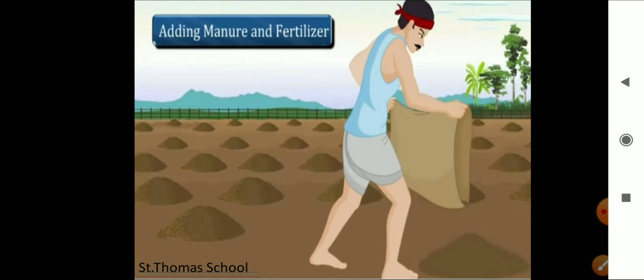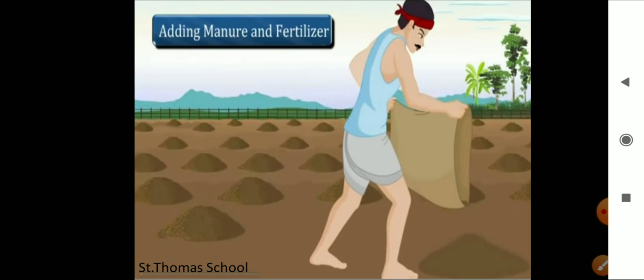Adding manure and fertilizers. The substances which are added to the soil in the form of nutrients for the healthy growth of plants are called manure and fertilizers. You can see here how this man is adding manures in the field.